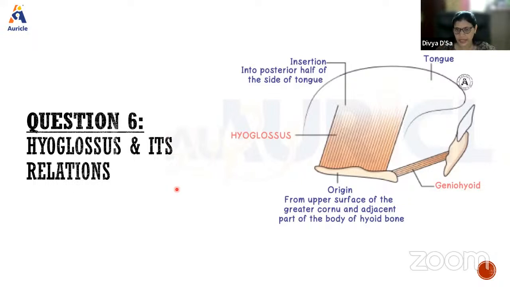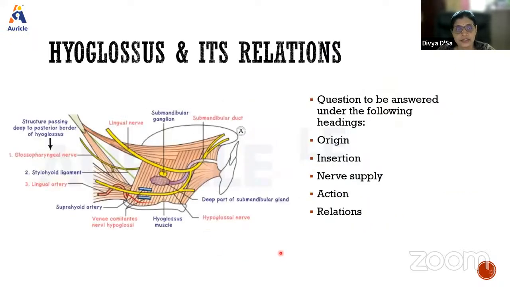It also helps in the retraction of the tongue: when we protrude the tongue and then pull it back, that is the action of hyoglossus. That is the retraction of the tongue. So these are the things you should know for hyoglossus muscle.